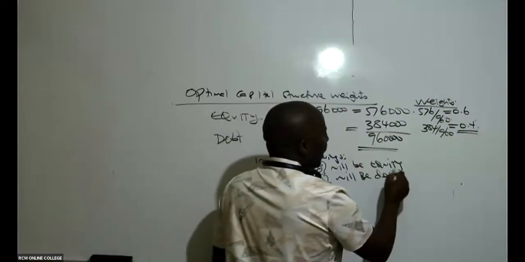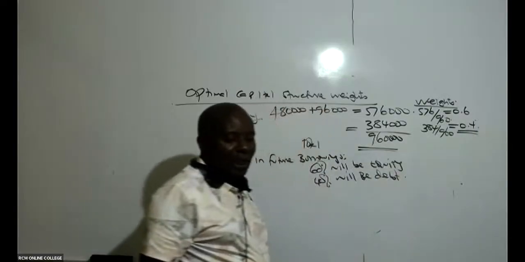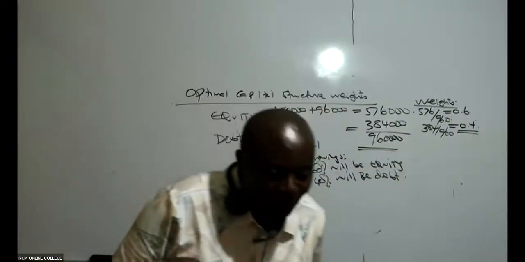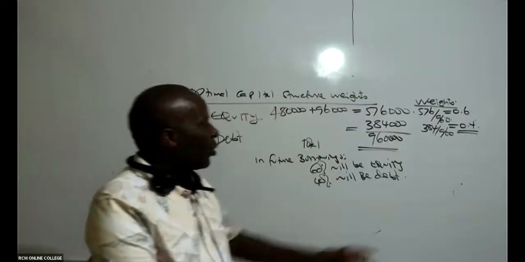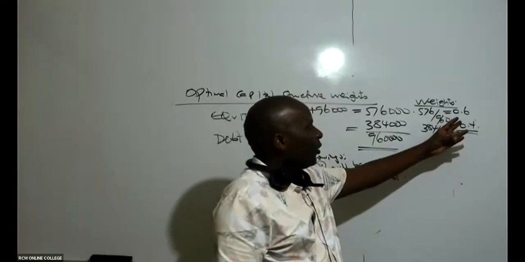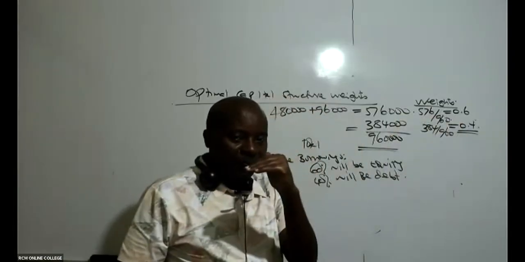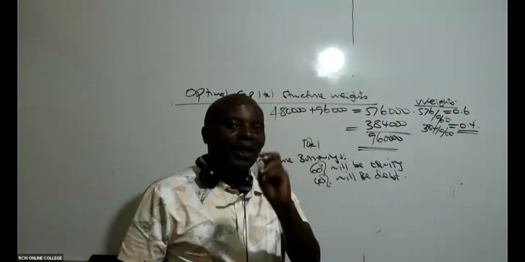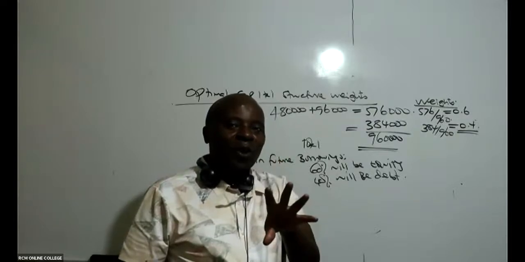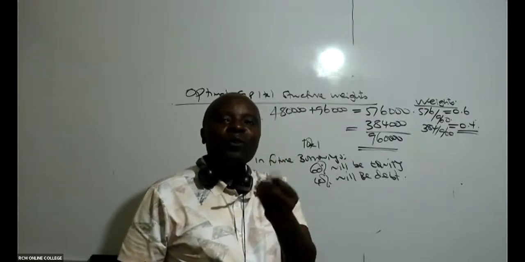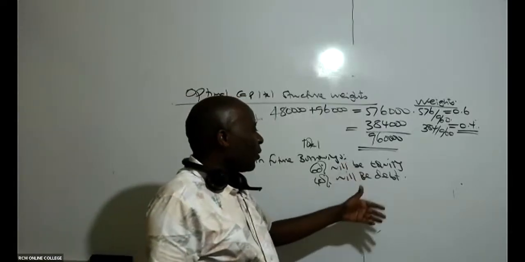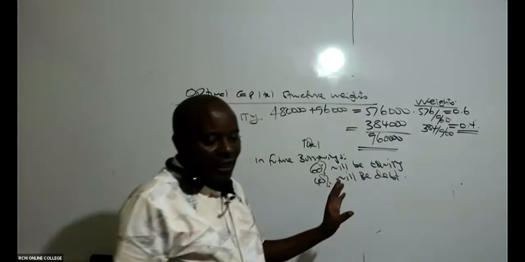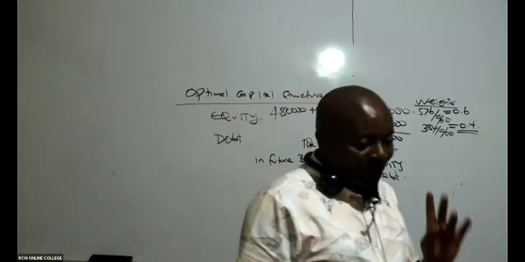Sijui kama tunaelewana hapo kwamba in future, because of this 60%, we have an optimal capital structure. And if it's optimal, it means best, we don't want to change from an optimal capital structure to a bad capital structure. So kama hapa tumesema 60% will be equity and 40% will be what here? Will be debt. So mpaka hapo tunaelewana.